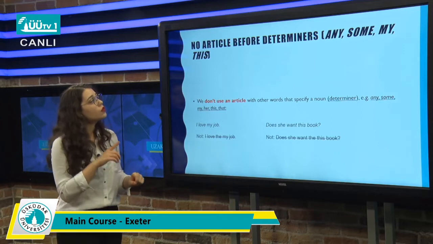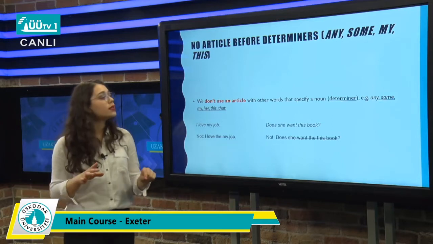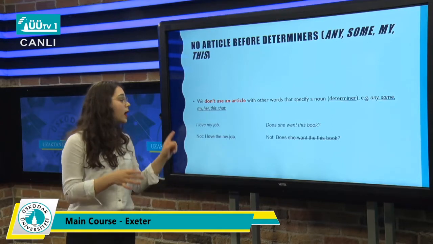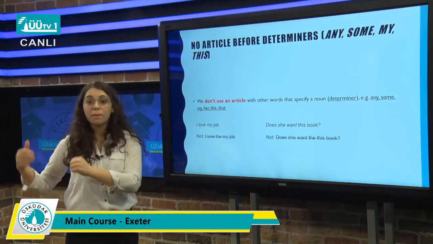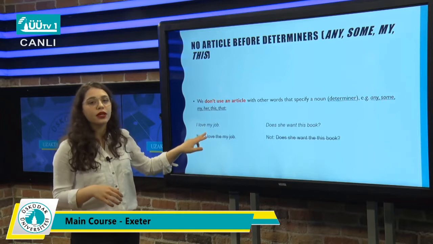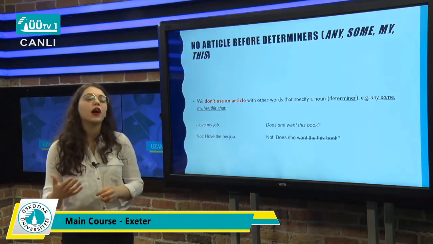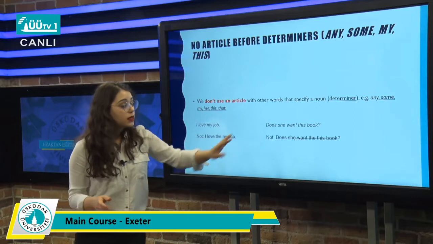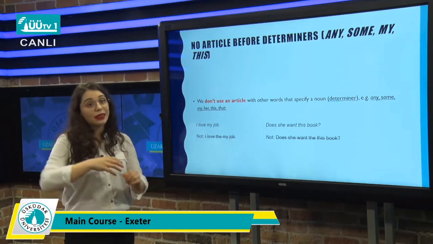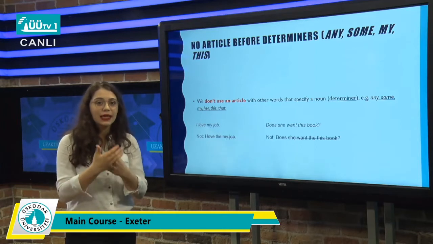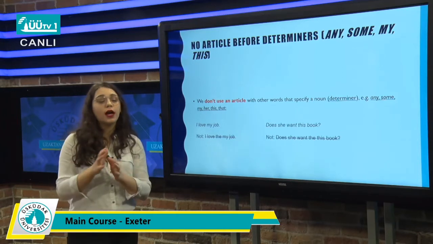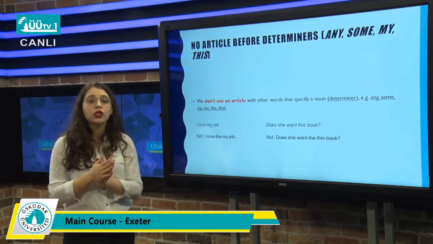And we don't use any articles with a determiner, like I like my job. Here we don't say I love the job, I love my job, because we already have a determiner here. So we don't need any definite article. Or does she want this book? We don't say does she want this book, okay? We don't make it specific because this makes it specific. So with any determiner, you don't have to use articles.